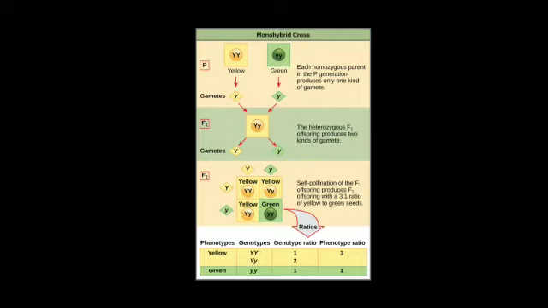Like in this cross you can see color of the flower is taken, the dominant trait is yellow and the recessive one is green. So the gene for the yellow trait is capital Y, and for the green it is small y. So the first step is gamete formation. When the gametes are formed, capital Y and small y, each homozygous parent in the F1 generation produces only one kind of gamete. So the possible combinations are capital Y, small y, capital Y, small y.